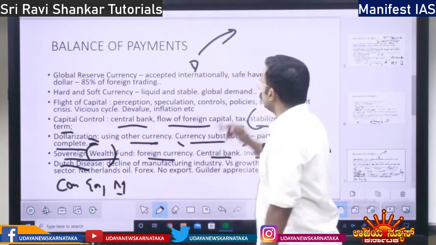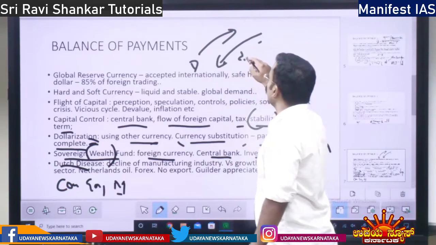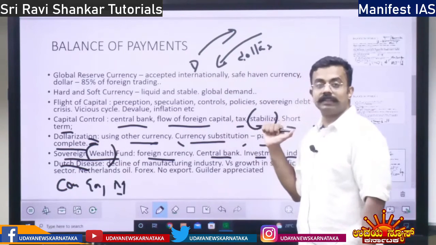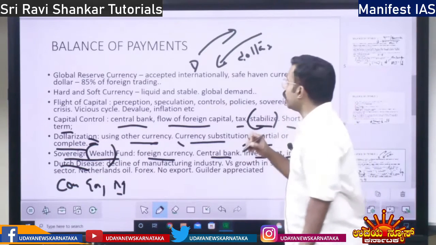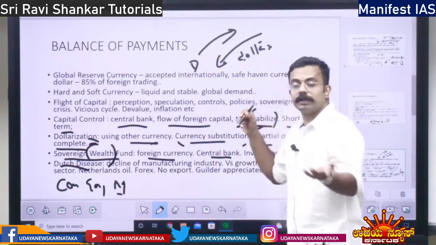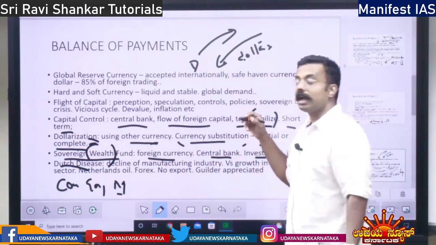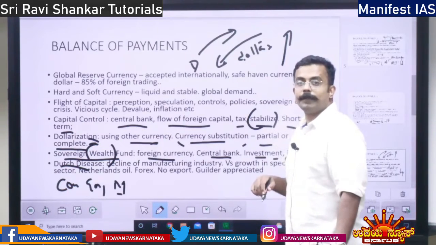When too much export happened, a lot of foreign currency, dollars, came into Netherlands. So when a lot of dollars came to Netherlands, what happened? When more foreign currency comes into a country, what happens? The currency appreciates. The currency price will appreciate.